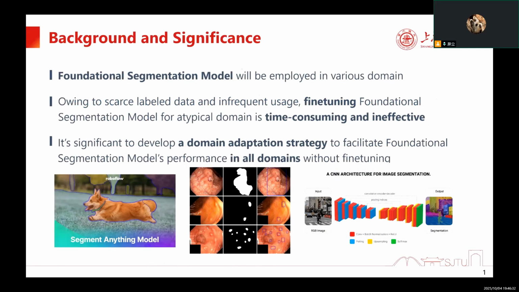As you know, foundational segmentation models can be applied to many different fields. However, for domains with limited label data and infrequent usage, fine-tuning these models often becomes time-consuming and ineffective. Instead of fine-tuning, we propose a domain adaptation strategy. In our approach, rather than adjusting the model itself, we augment the input images before they enter the segmentation model.